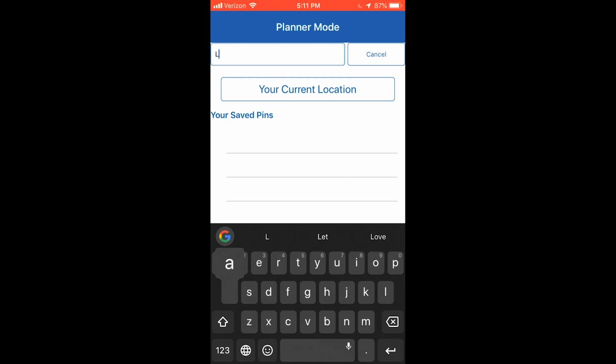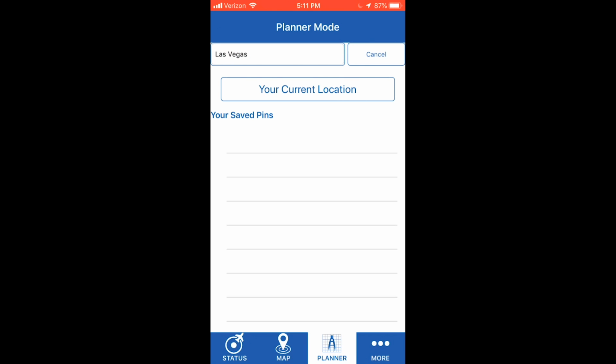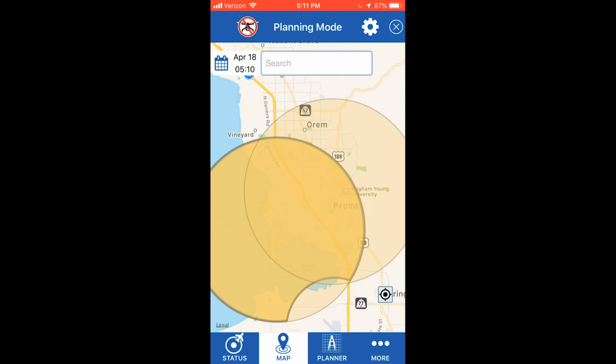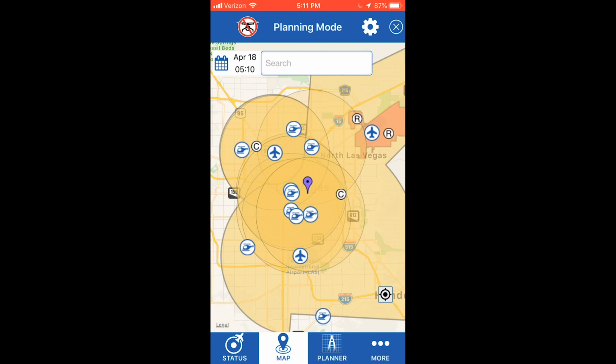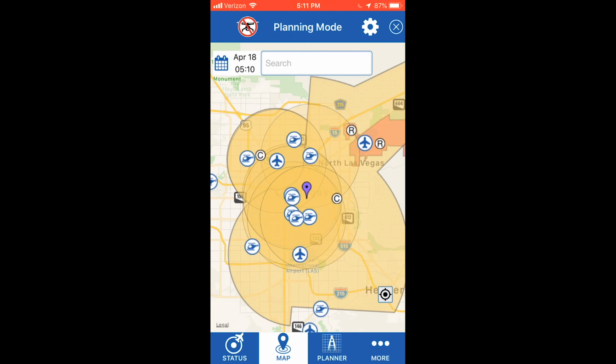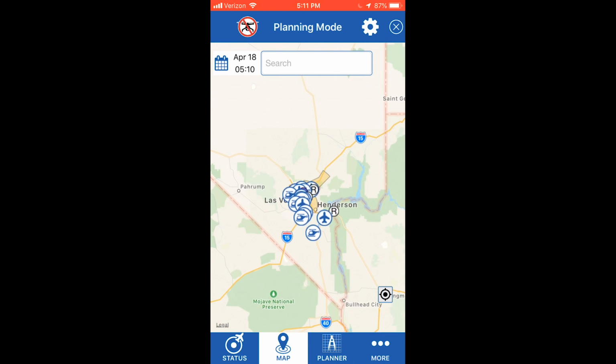The planning functionality, pretty much how it works is you go and you click on this, and if I was to search Las Vegas and click start, it's not actually going to give me a whole itinerary of where I'm going to be flying my drone. It's just going to take me over to that spot on the map, and then just give me all that information.